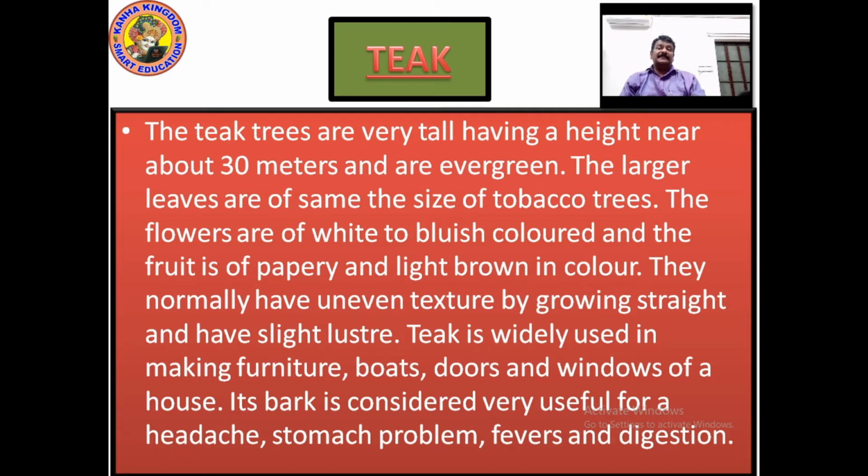They normally have uneven texture, growing straight, and have slight luster. Luster means glowy and shiny. Right? Teak is widely used for making furniture, boards, doors and windows of the house. Its bark is considered very useful for headache, stomach pain, fevers and digestion.